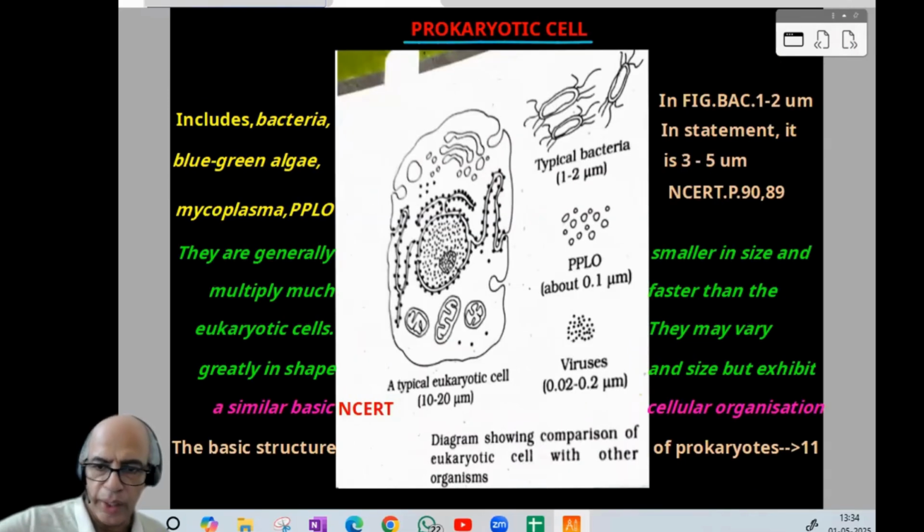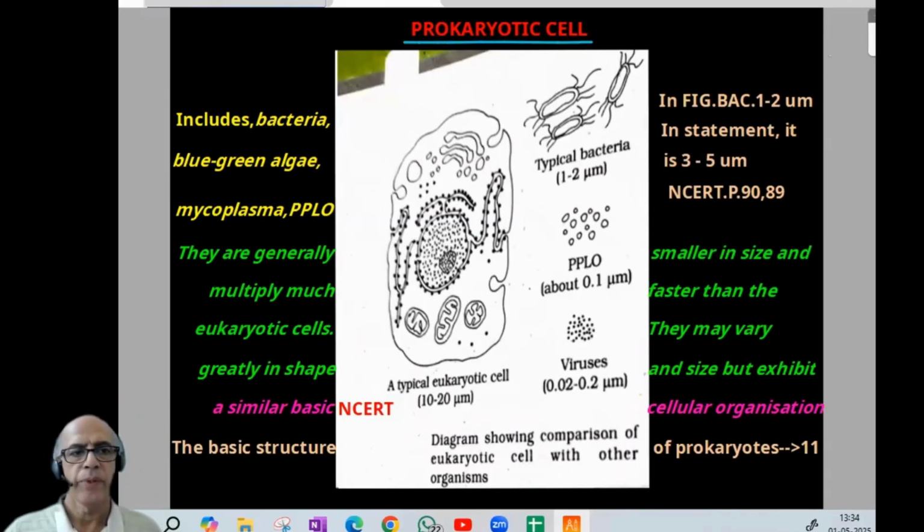So now we are entering into the prokaryotic cell. Which organisms are prokaryotes? Here you can find, it includes bacteria, blue-green algae, mycoplasma, PPLO, etc. And after that you can find some description. They are generally smaller in size and multiply much faster. Since size is smaller, they can multiply much faster than the eukaryotic cells. They may vary greatly in shape and size.